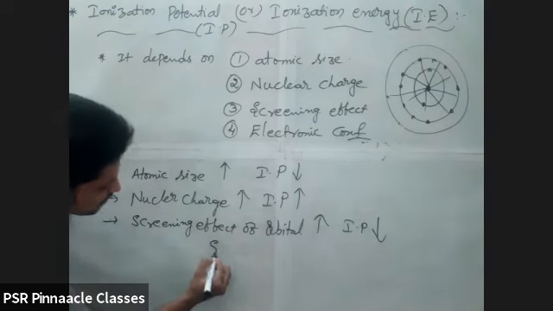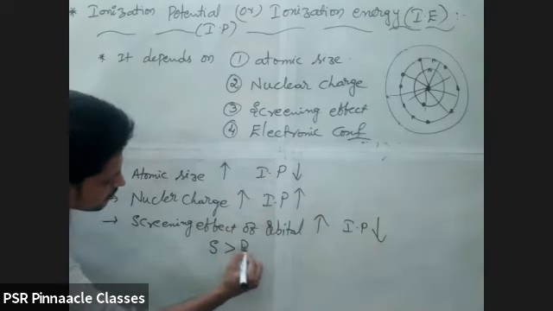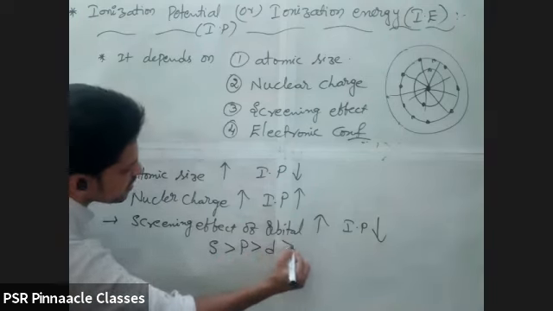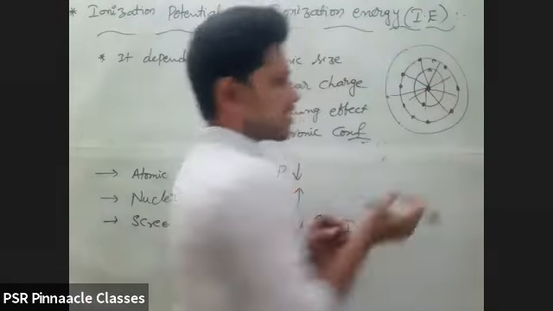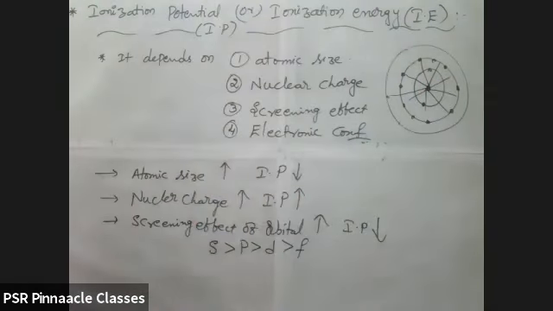Generally, s orbital will show more screening effect than p, than d, and than f. Why? Because the s orbital is very close to the nucleus. That's why it will show more screening effect. Are you getting? Right, next one. 1s will show more screening effect.